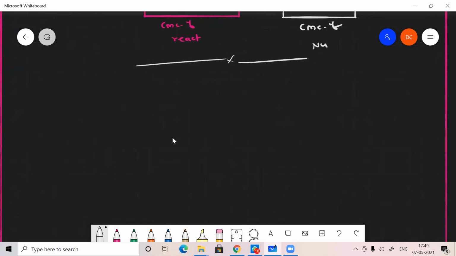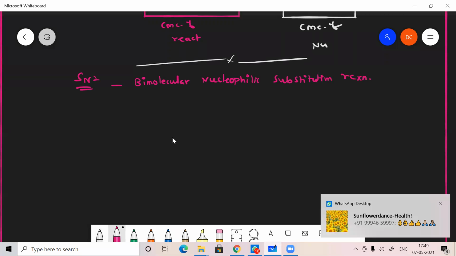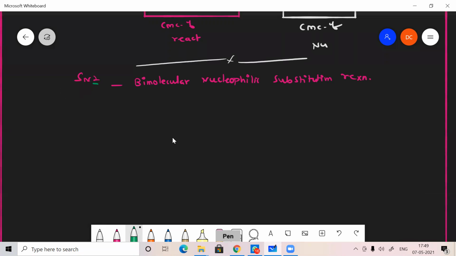Next one is the SN2 reaction. SN2 is nothing but bimolecular nucleophilic substitution. So usually we know that 2 stands for bimolecular, N stands for nucleophilic, and S stands for substitution reaction.